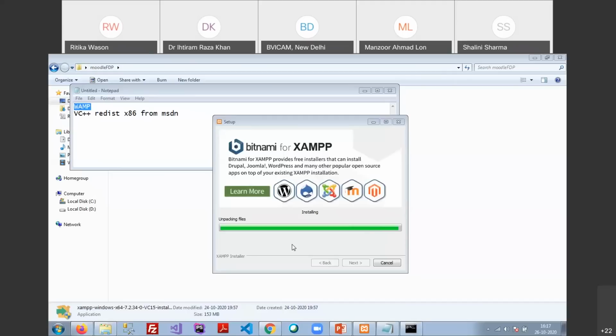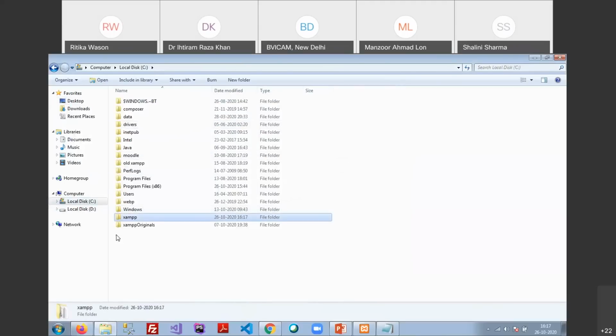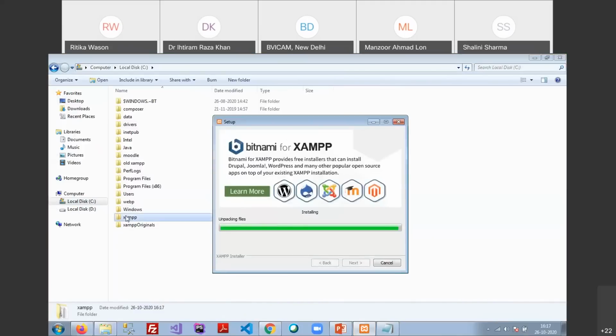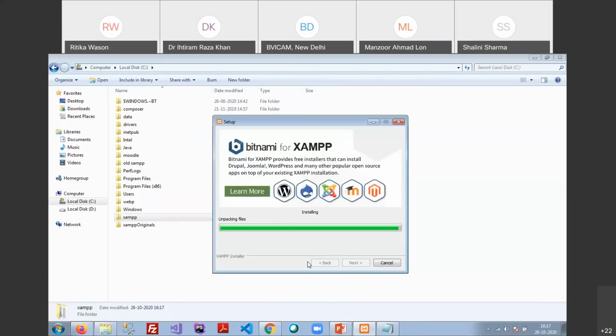Okay. Now it is about to complete the setup. Now we can see I have a XAMPP folder under the C drive. It has been created by the XAMPP installation. Now I need to check whether my installation is complete. After completing this installation, we have to check whether XAMPP is installed successfully or not. Okay, so let it finish first.